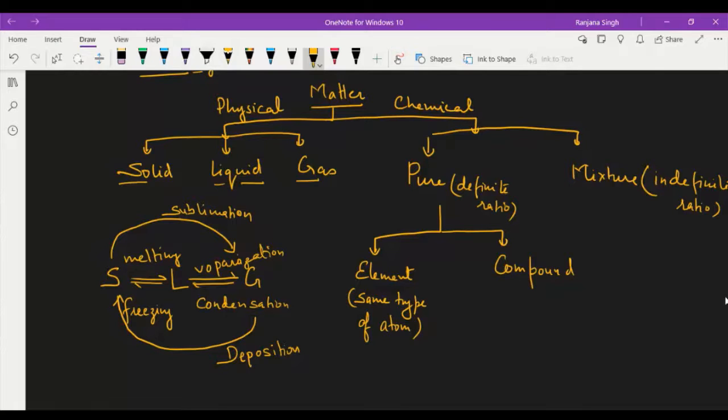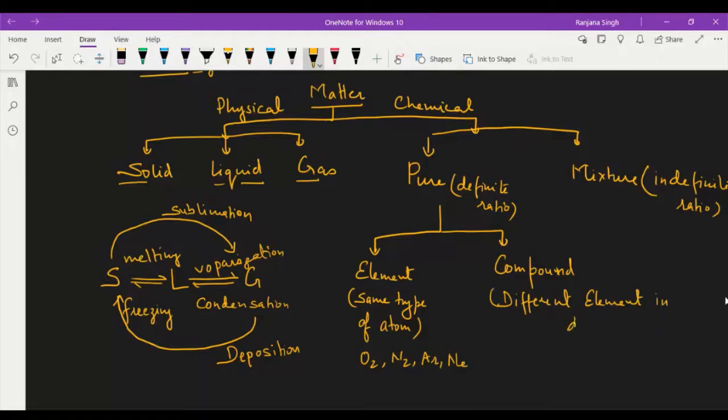This element may be atom, may be molecule. For example, N2, O2, argon, neon. These all are elements, right? And what is a compound? Compounds are substances having different types of elements. Okay, it has different elements. It contains different elements